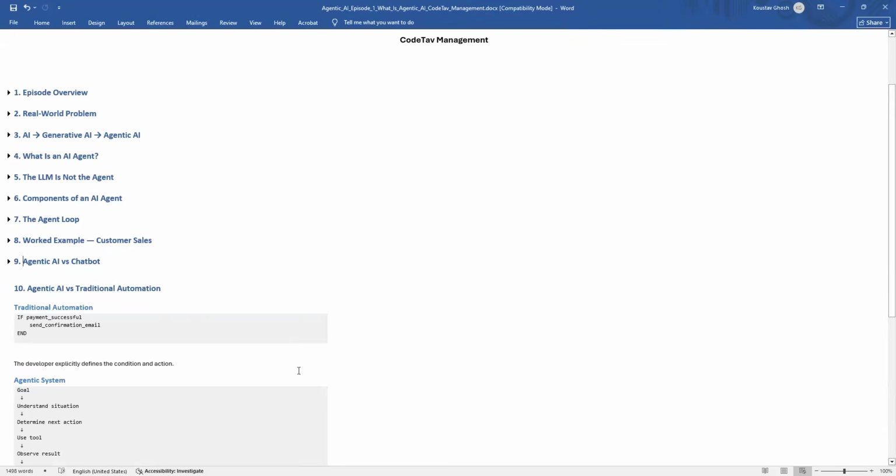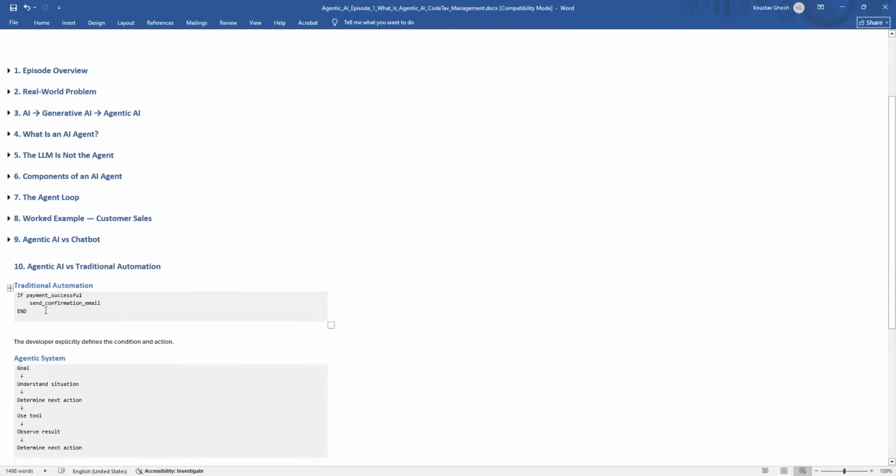So now let's discuss another important distinction: traditional automation is usually deterministic. Like if payment successful, send confirmation email, and end. The developer explicitly defines the condition and action through proper programming with some set of rules.